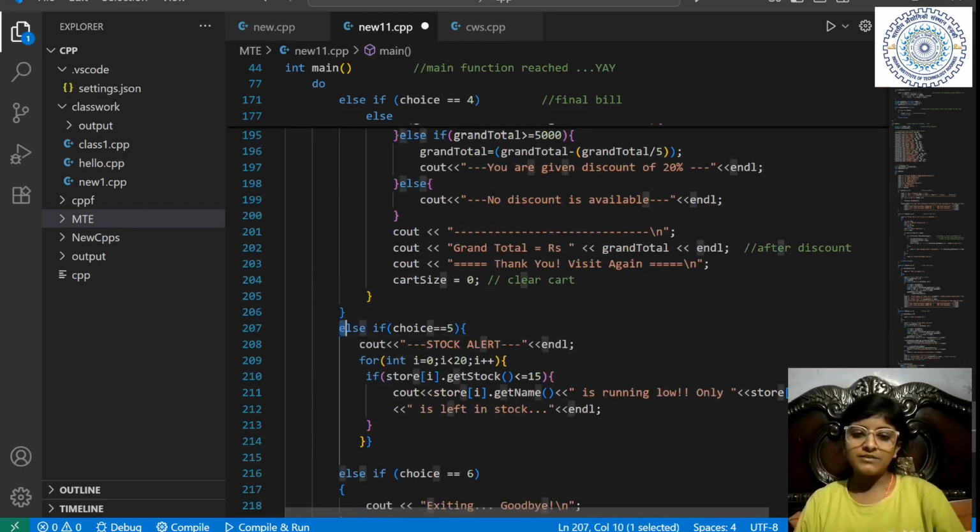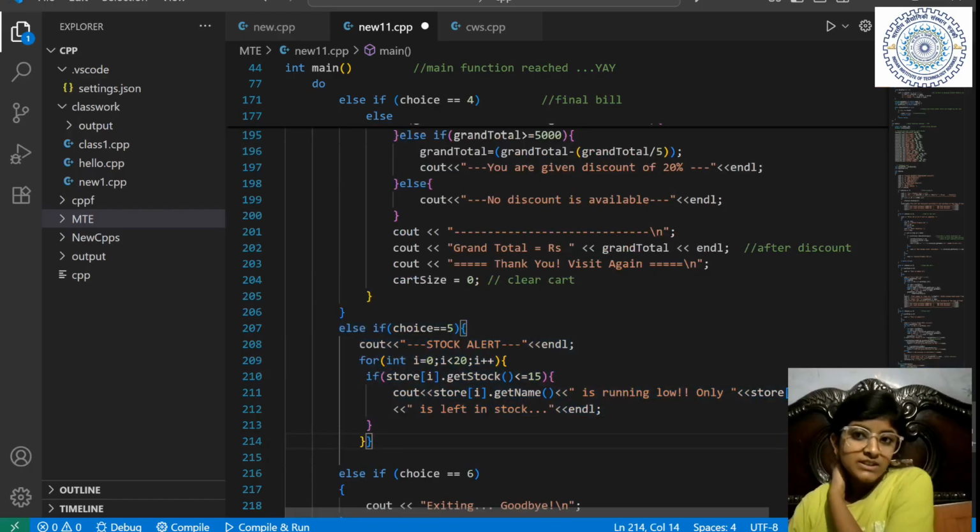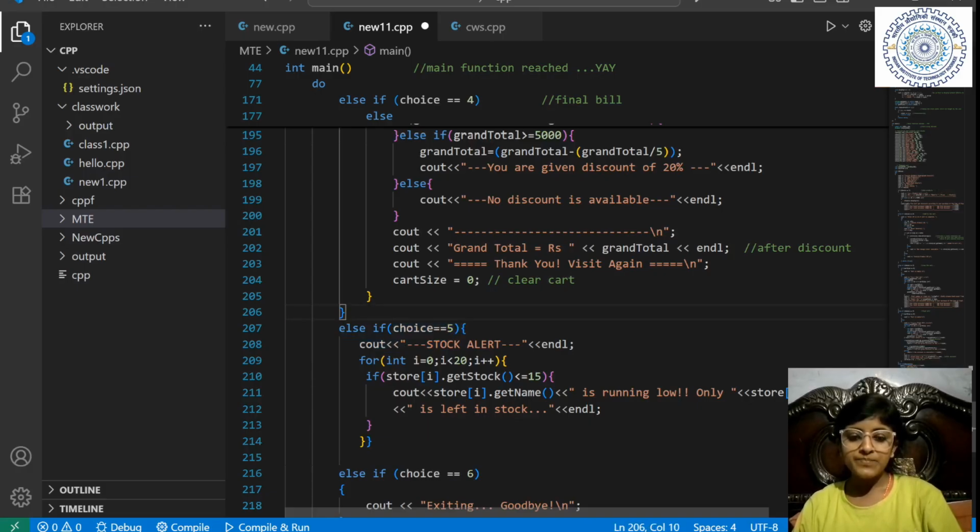Now, I have told you we have added a unique option to check the stock alert, which is choice number 5, for the shopkeeper only. It can have more modifications, so that this option 5 is not shown to the customers. Here we don't have such options. Still, the bill makers are the shopkeepers, not the customers, so if it is shown to the shopkeeper, then it is okay.